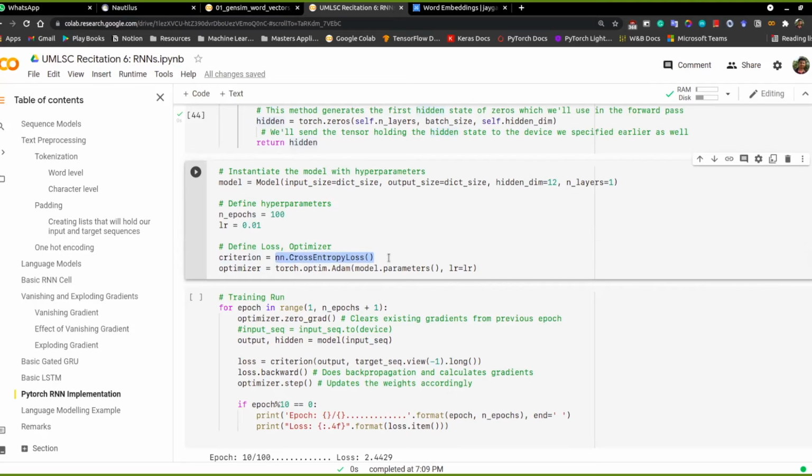If you attended yesterday's lecture, in language modeling the better way to test how well you are doing is perplexity, right? Perplexity is nothing but 2 raised to the cross entropy, so in a way we are reducing the cross entropy loss. For language we also want a lower perplexity value, so intuitively it's the same thing. And we are using the Adam optimizer.